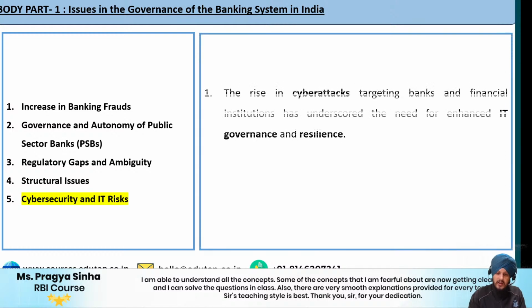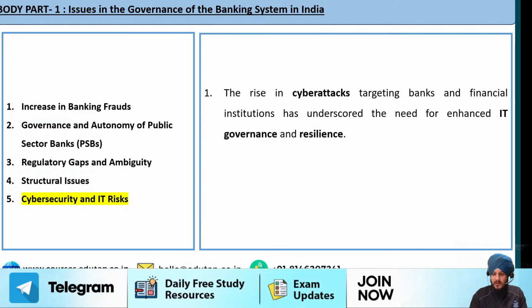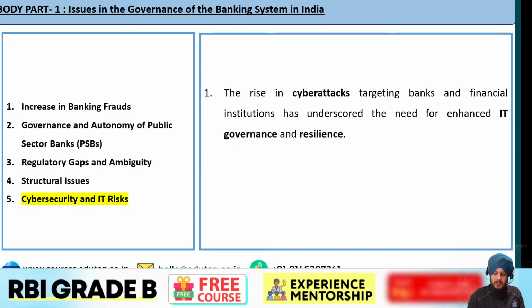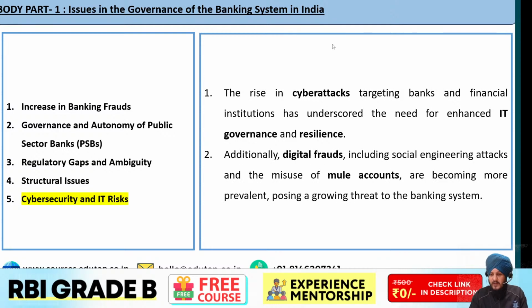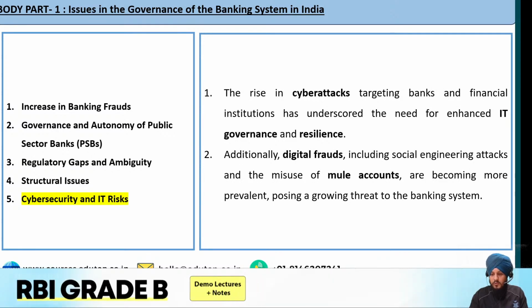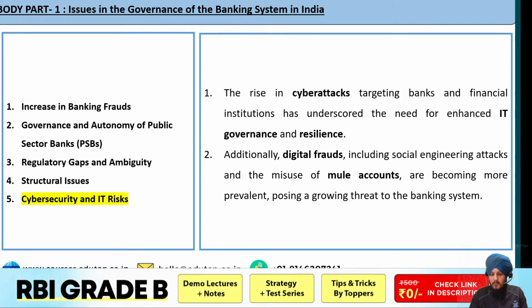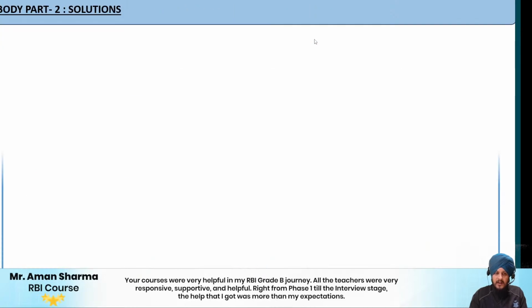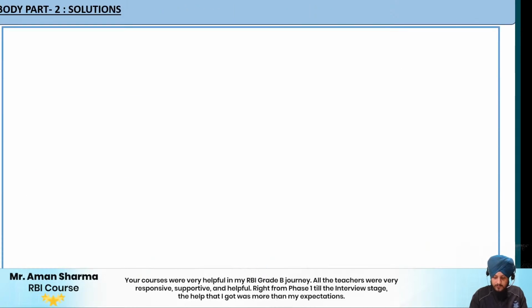So cyber security and IT risk are always there, because the rise in cyber attacks targeting banks and financial institutions has underscored the need for enhanced IT governance and resilience. Additionally, digital frauds are also happening. Then the misuse of mule accounts, fine, they are becoming more prevalent, posing a great threat to the banking system. So I hope it is clear to you. Now let us move on to the next part, what could be the solutions to these problems.